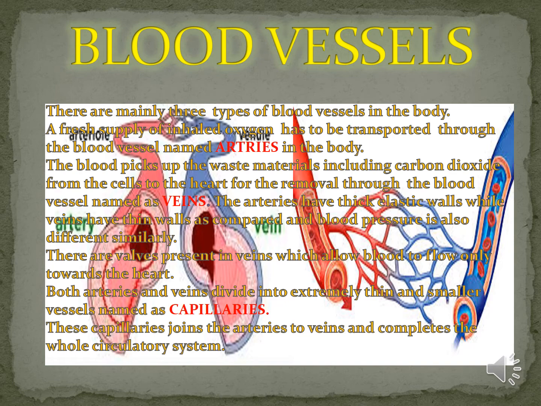Both arteries and veins divide into extremely thin and smaller vessels named capillaries. These capillaries join the arteries to veins and complete the whole circulatory system.